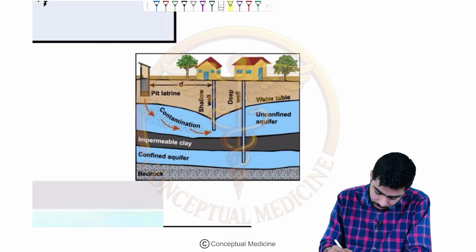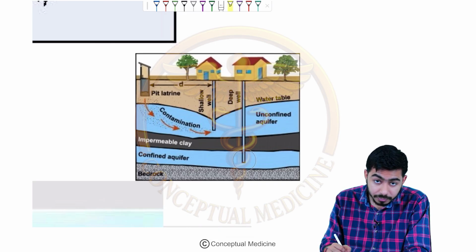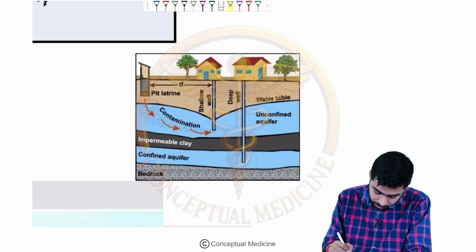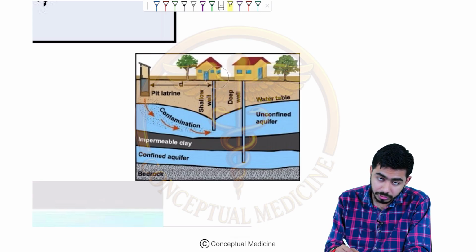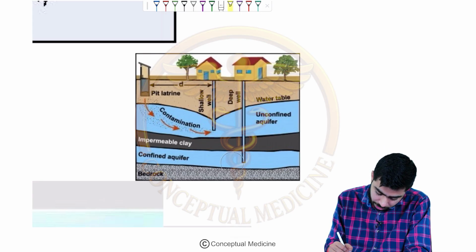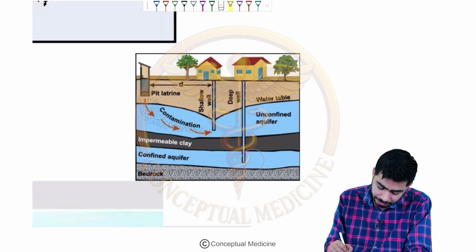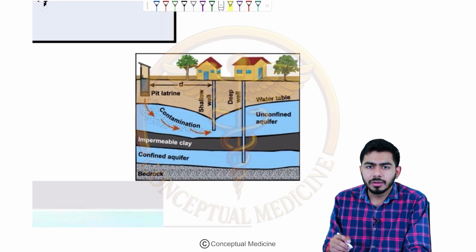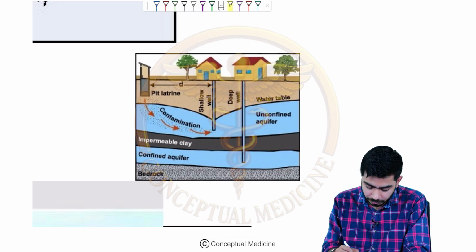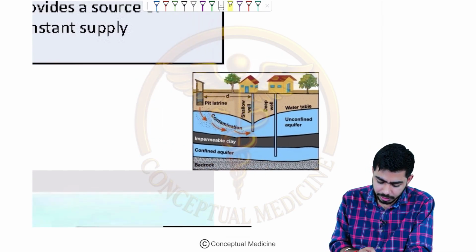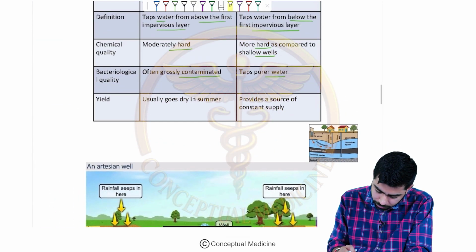But here we are seeing that deep wells are going deep. This was the first impermeable layer, so it is before the impermeable layer only that the shallow well is giving the water. But the deep wells are going much deeper, they are actually penetrating the impermeable layer also, and they are present in this particular layer. So the deep wells usually have less contaminated water if you compare with the shallow well, right? I hope that served the purpose.